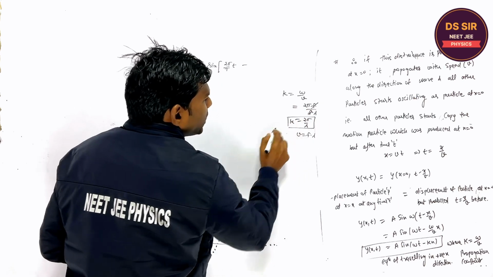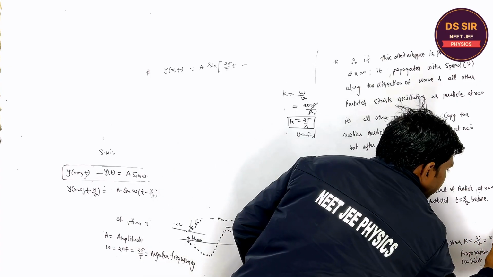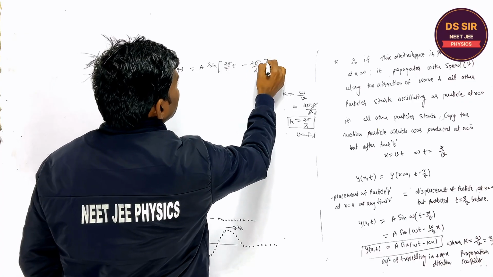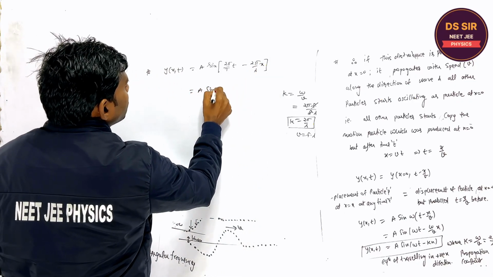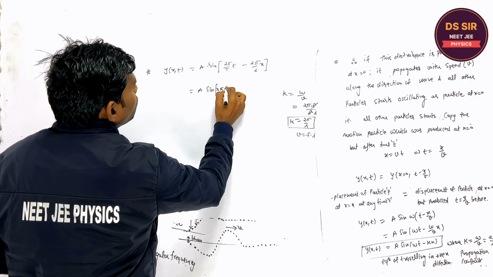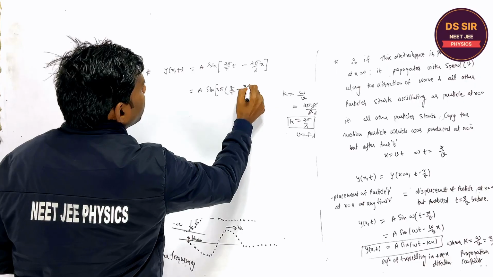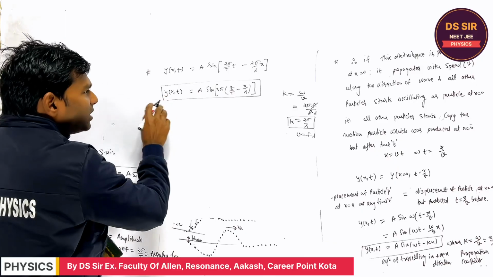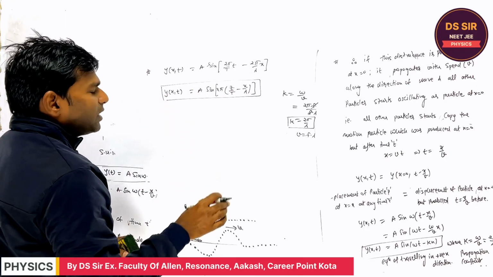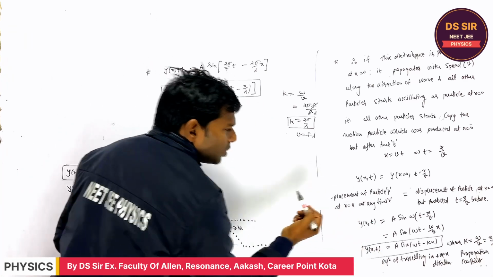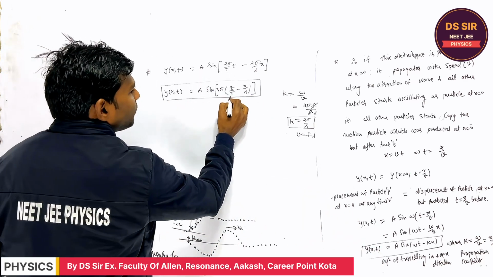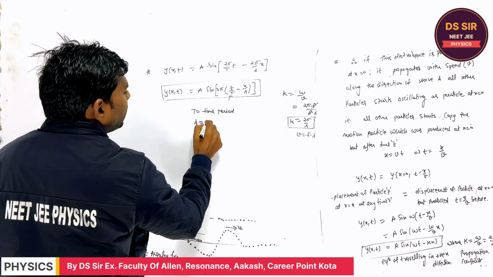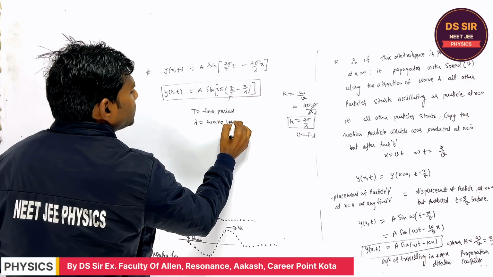So this is called the propagation constant. This k may also be written as 2 pi by lambda into x. So y is a sine 2 pi, t upon T minus x upon lambda. This is y as a function of x and time t. Are you getting or not? This is another form of the equation of traveling wave, in terms of time period and in terms of wavelength. Is it clear or not?